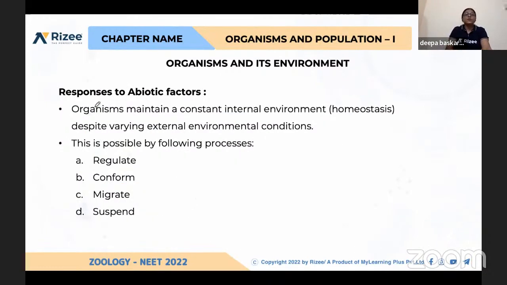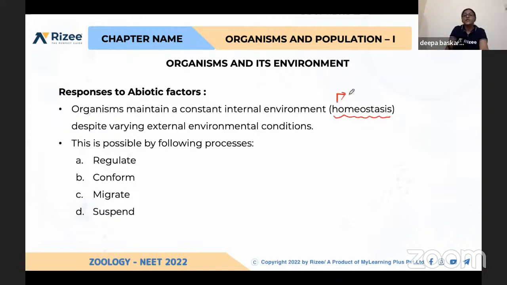See, responses to abiotic factors. How the biotic factors are responsive to abiotic factors like temperature, water, light, and soil. They maintain a constant internal environment, which is called homeostasis.